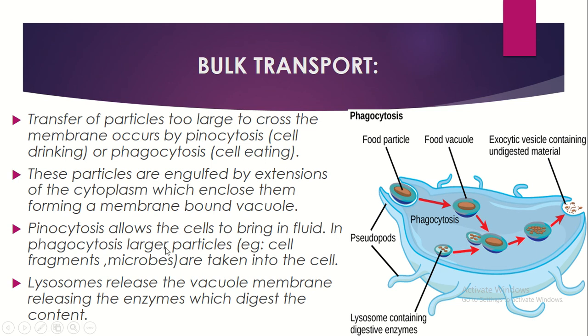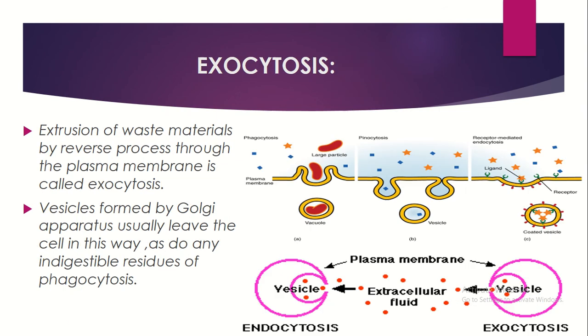In phagocytosis, the larger particles, cell fragments or microbes are taken into the cell. It can be cell particles or larger food particles or fragments, whatever it may be. The lysosome releases enzymes into the vacuole, which digest the contents. So the lysosome releases digesting enzymes, and both join together. If the particle is needed, it can be recycled. If it is not needed, it will be broken into small fragments and extruded out of the cell. So this is what happens in bulk transport. This is how transportation takes place.